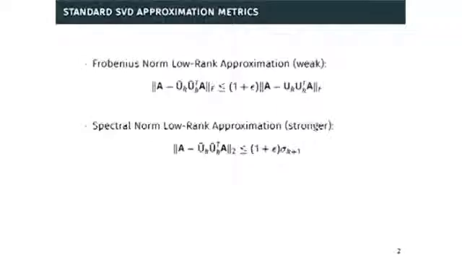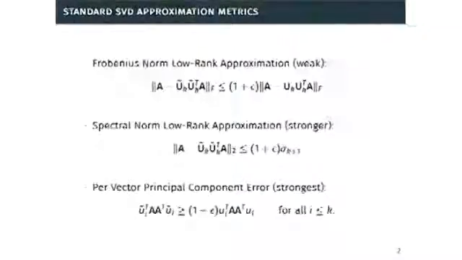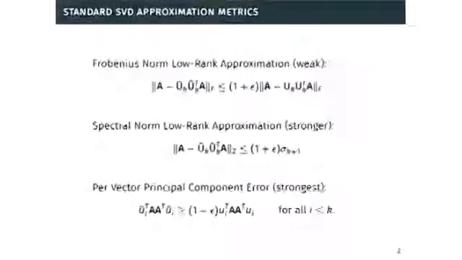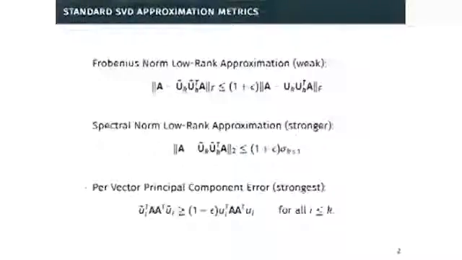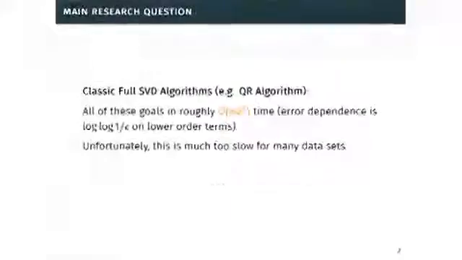It's really going to have to align with your top principal components. So this tends to be a much stronger notion of approximation than Frobenius norm error. A final, strongest notion of approximation we can talk about is we want our approximate singular vector ũ_i to nearly have as large a dot product over AAᵀ as the true singular vector. Okay, so that's approximating the singular value decomposition.